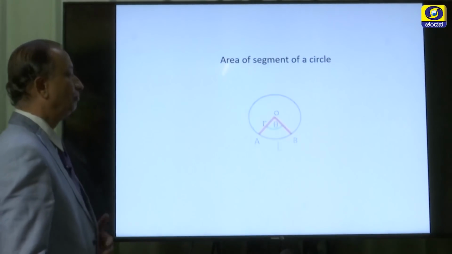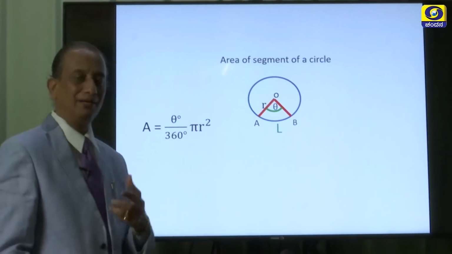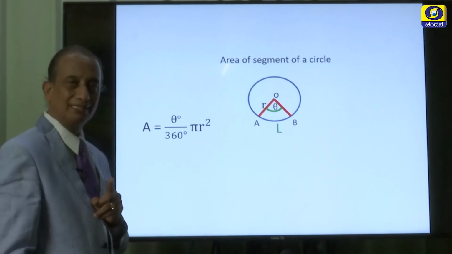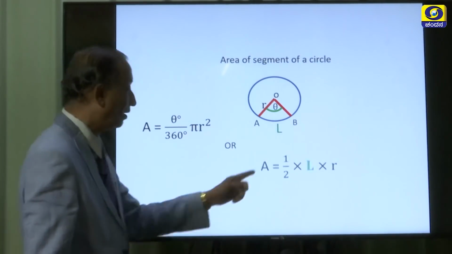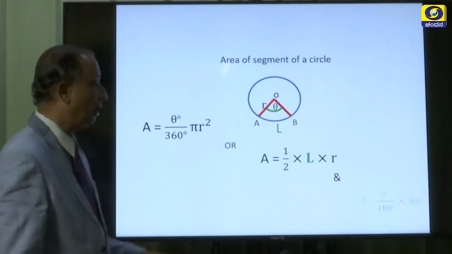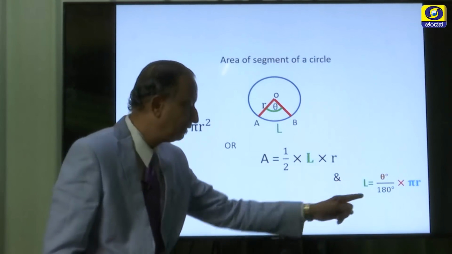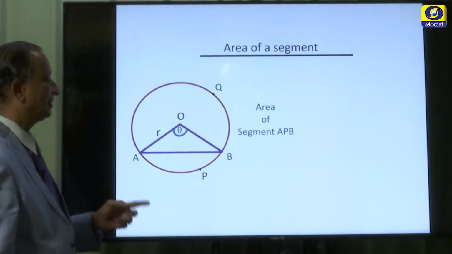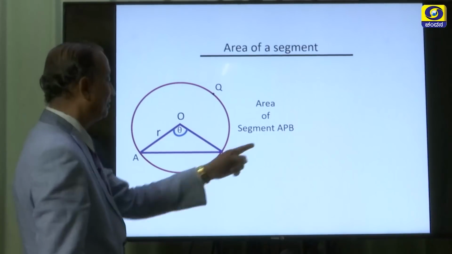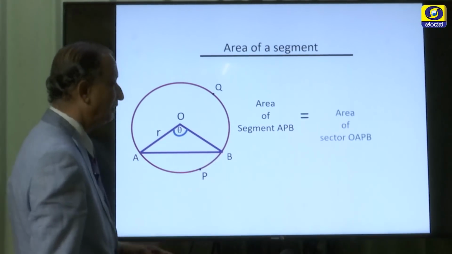Okay. So, we can sum up the 3 formulas like this. Area of a sector is theta by 360 degrees times pi r square, or half into L into r, and the length of arc is equal to theta by 180 times pi r. Now, if you want the area of the segment APB, this minor segment, what do we have to do?